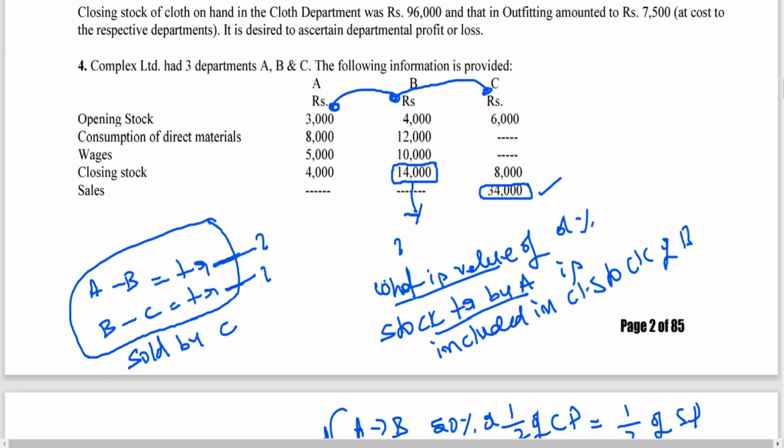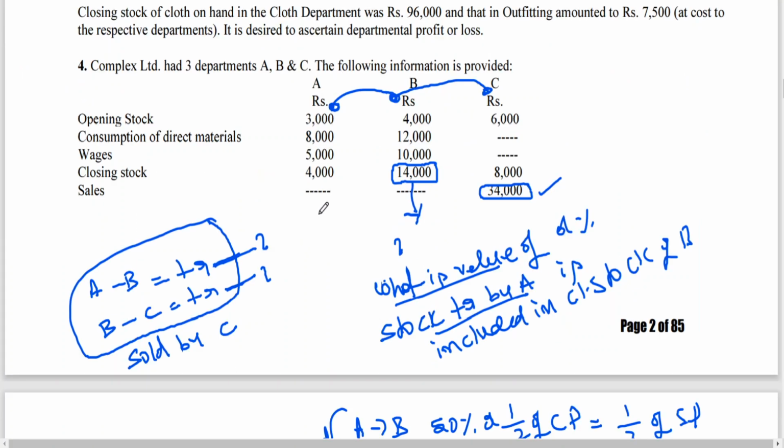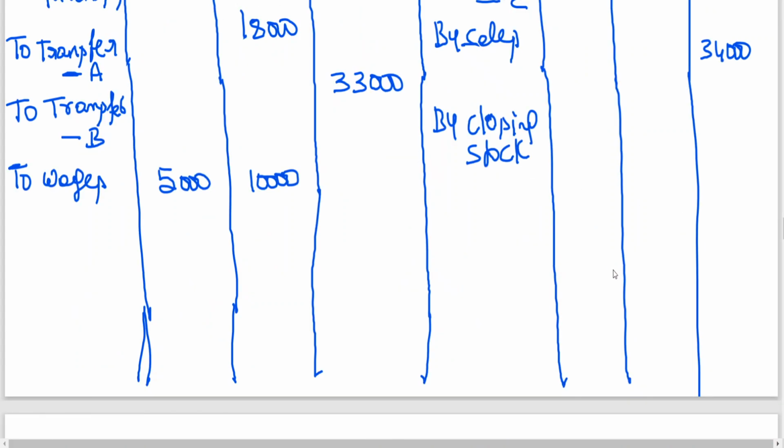Sales by C 34,000. Then next, closing stocks. Closing stock department A 4,000, B 14,000, C 8,000.